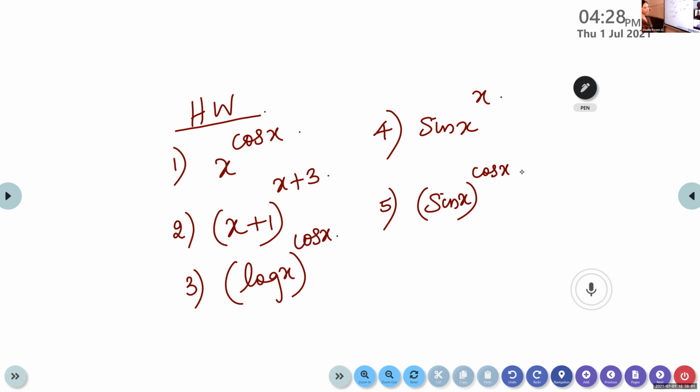These 5 questions, you have to try as homework. Okay, these 5 questions are homework questions. Now write the next one. Next one is an important 1-mark question.